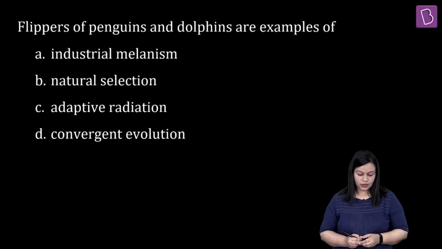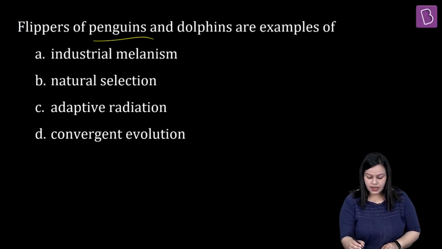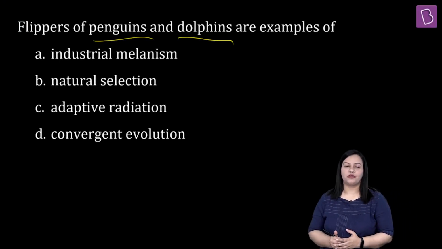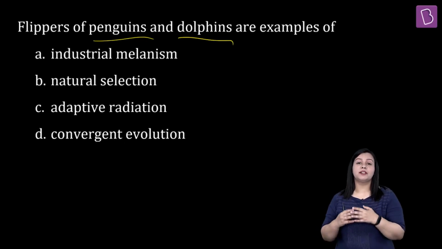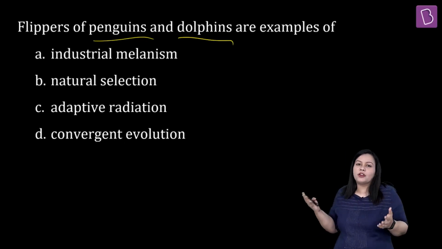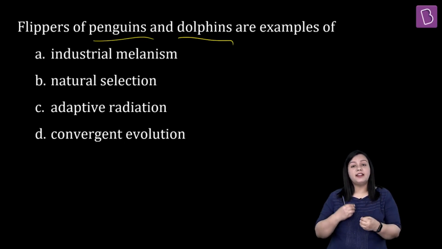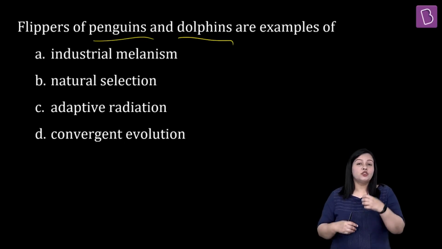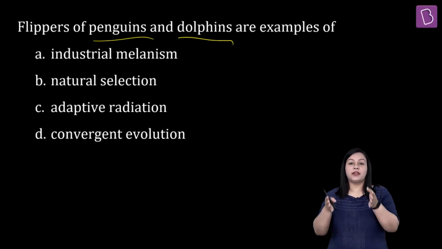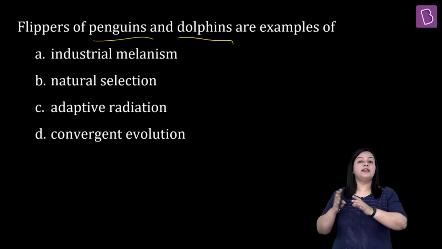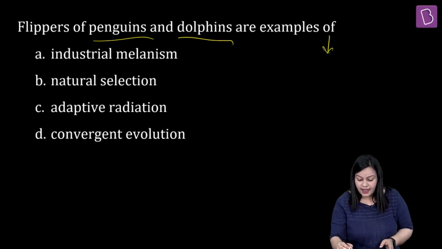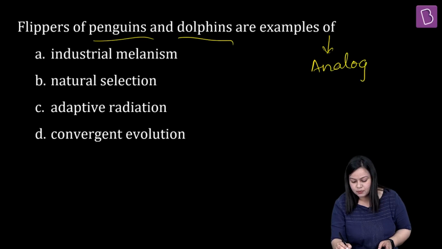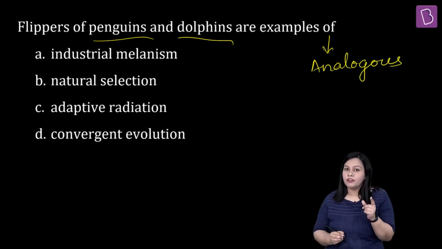Let us have a look at this question. Flippers of penguins and dolphins are examples of. Okay, so now when you think of penguins and dolphins, these two organisms are not really related, hence their development of these flippers is also completely different, right? So development of these kind of things, when it is happening independently in kind of unrelated organisms, what is it called as? It's called as the analogous organs, right? You remember this part, you've learned about this in evolution chapter, right?